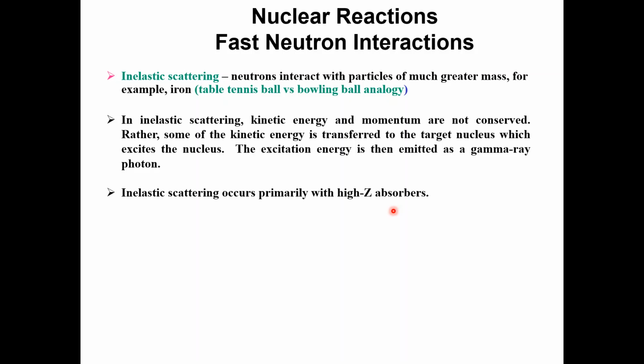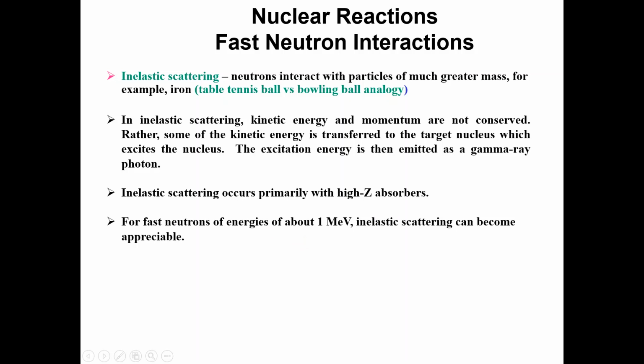You know that last time, in the previous lecture, we mentioned different neutron absorbers. Inelastic scattering is basically possible for high atomic number absorbers. We have neutron absorbers, and some of those have high atomic number, so this kind of scattering mostly occurs with the high atomic number elements.